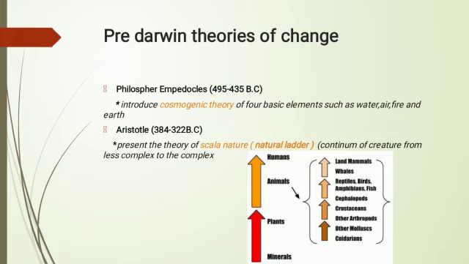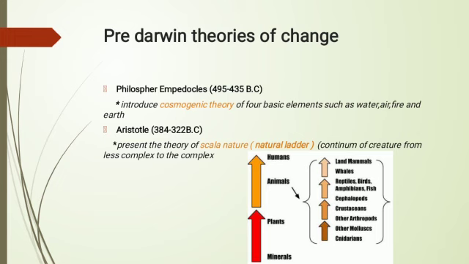Then Aristotle presented a theory which is known as the scalar nature. The scalar nature ranges from inanimate matter such as minerals as the lowest, then up to the plants, then animals, and the highest thing on the ladder is humans. Aristotle also said that the lowest or the simplest matter cannot move, such as minerals, while the other species or matters can easily move, like plants, animals and humans.